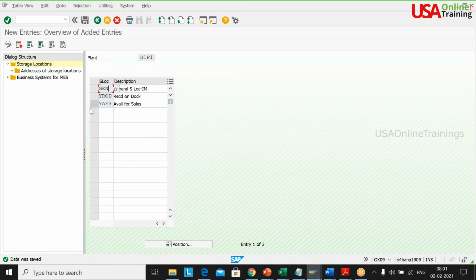Are you clear on this? Bala Gandhi? Yes, sir. Narendra, got it. Narendra asks whether the availability group is for both inbound and outbound. Correct. I'll map that, so forget about the availability group as of now. I will map it later and show you. I will only map to these 2 storage locations, not to this general one. So this is important, guys.